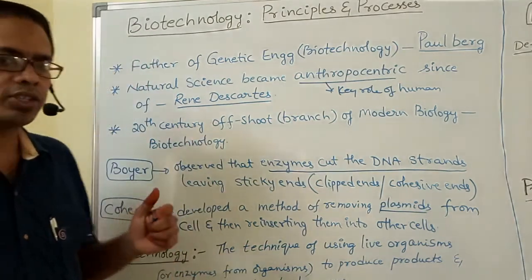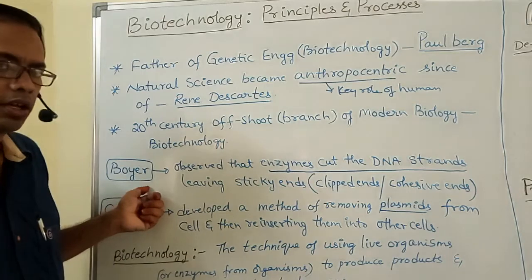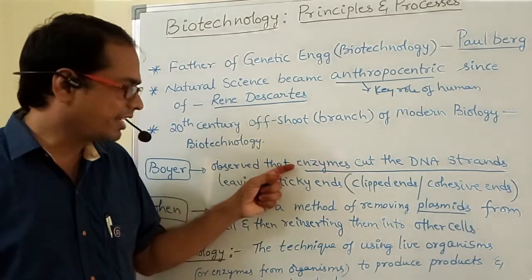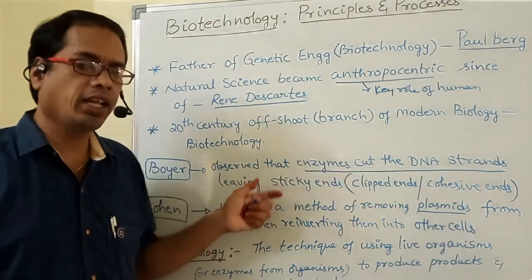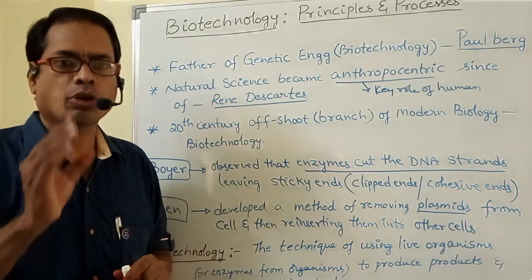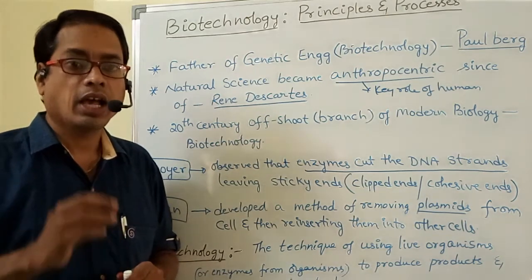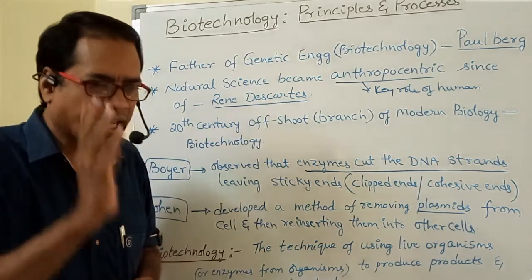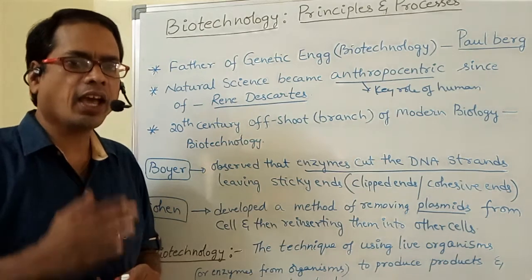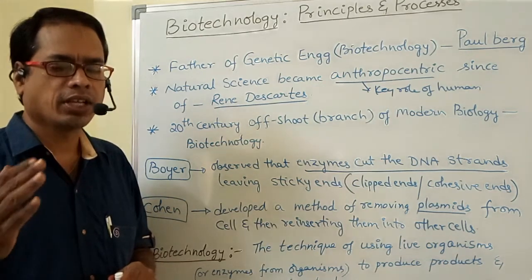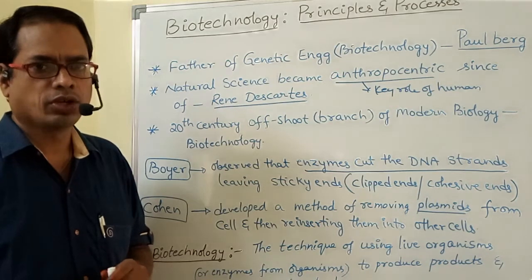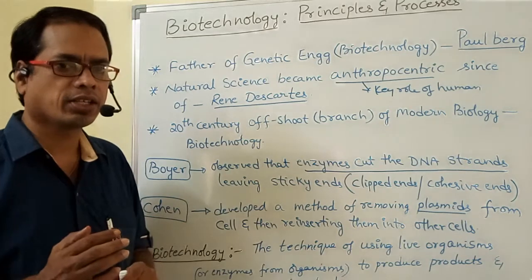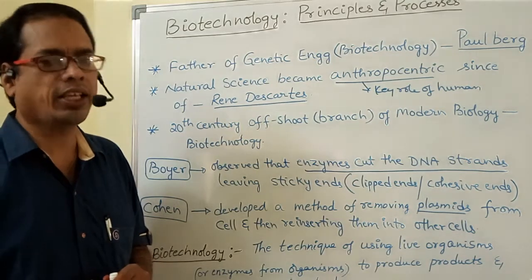What is the contribution of Boyer and Cohen? Boyer observed that enzymes cut the DNA strands leaving sticky ends. That means some enzymes, which are nothing but restriction enzymes, are useful for cutting the DNA. When DNA is cut into fragments, sticky ends are formed. So enzymes are useful for cutting the DNA strands, leaving the sticky ends.